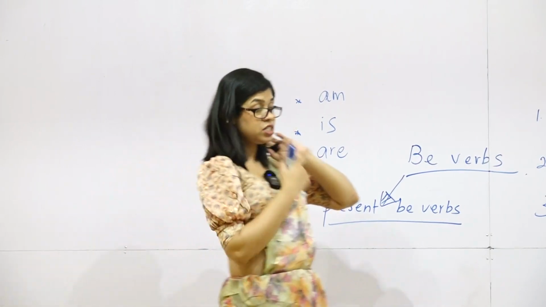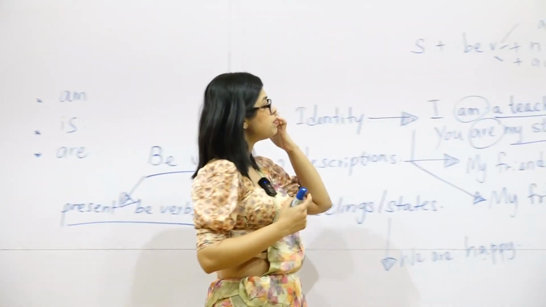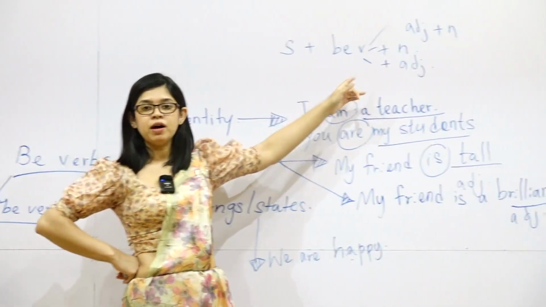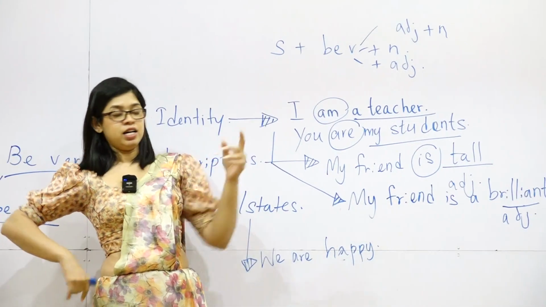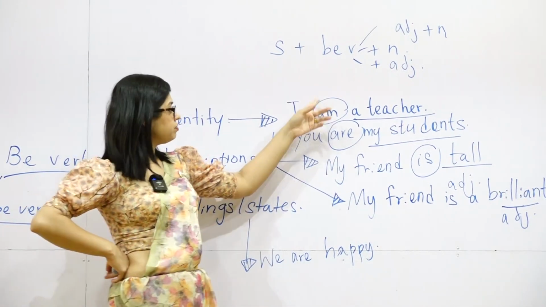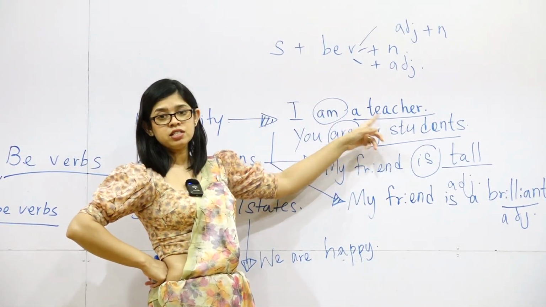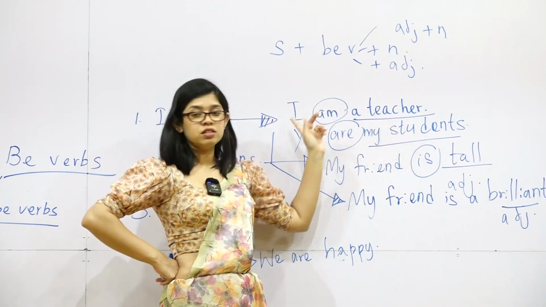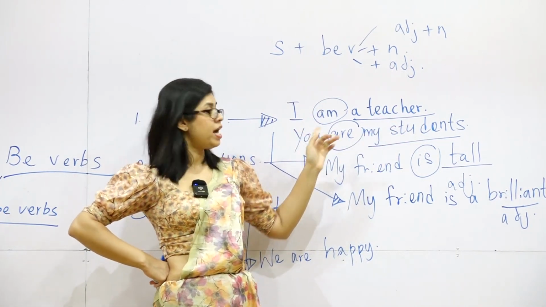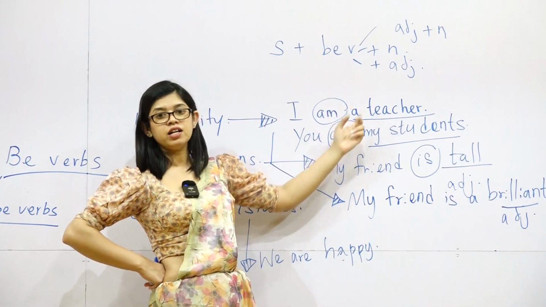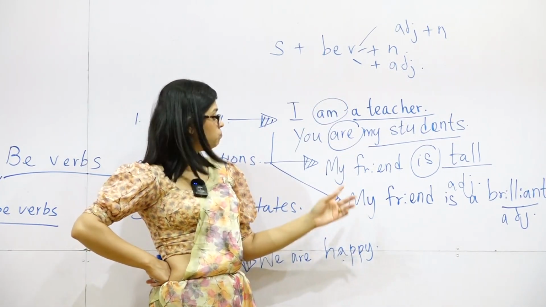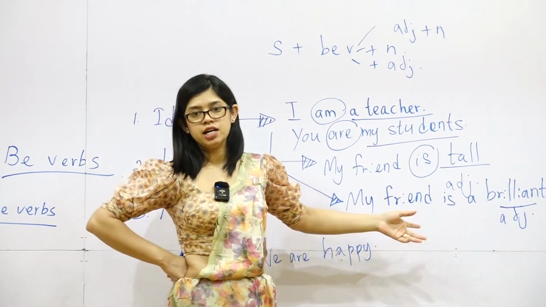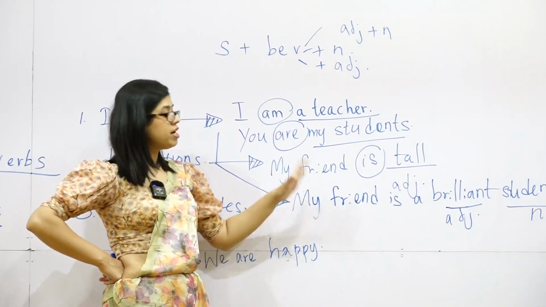Then we talked about the structure. Structure එක ගැන කතා කරා. Be verbs කාත් එක්කද නිතරම පාවිච්චි වෙන්නේ. එක්ක ඔයාට noun එකක් එක්ක directly link වෙලා කතා කරන්න පුළුවන්. In example, I am a teacher. So teacher is a noun. I is the subject I'm talking about, and am has joined the noun with the subject. Then second one, they can talk with the adjectives directly. We said, okay, my friend is tall.